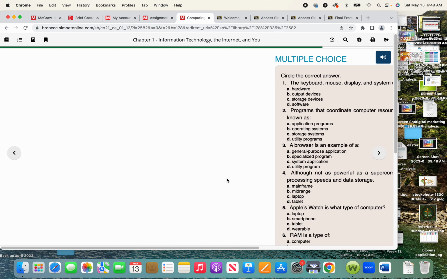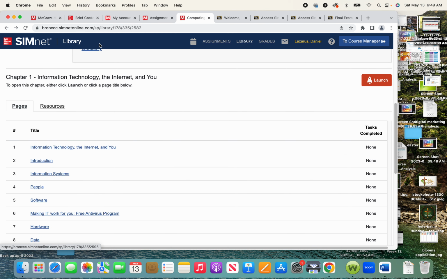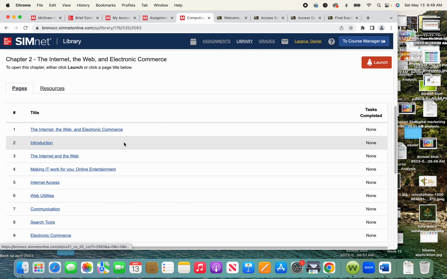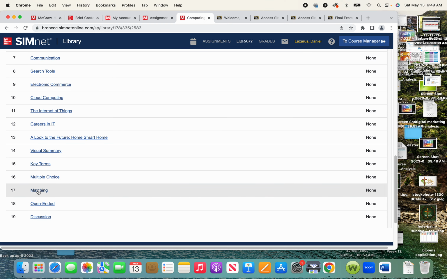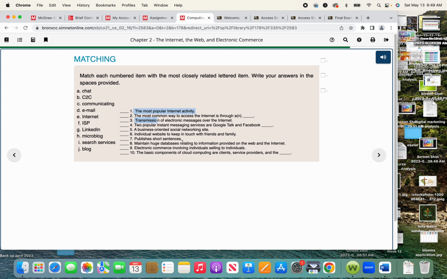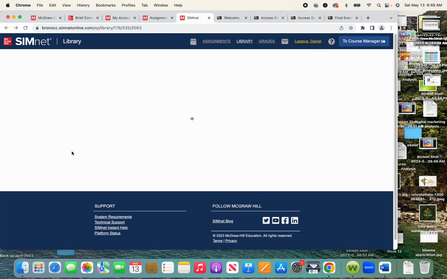Multiple choice questions. Each chapter has around 10 multiple choice questions which you could read and prepare. So for 13 chapters, you will have 130 questions to prepare from. Apart from that, every chapter also has matching questions, which could help you do a lot of questions for multiple choice and true or false questions. Here again, you have another 10 of them. And there are open-ended questions for your short questions at the end of each chapter.